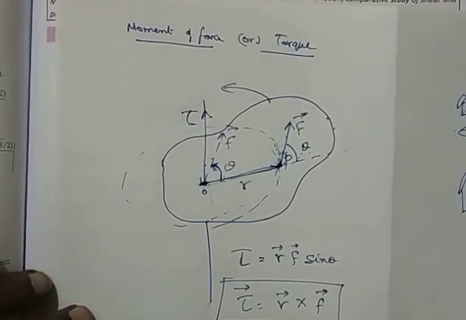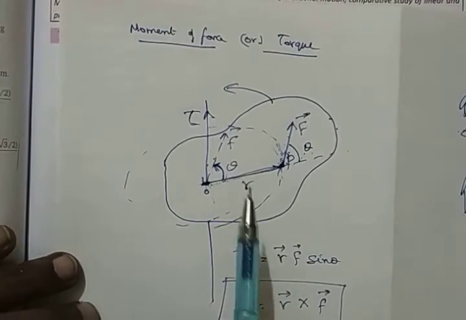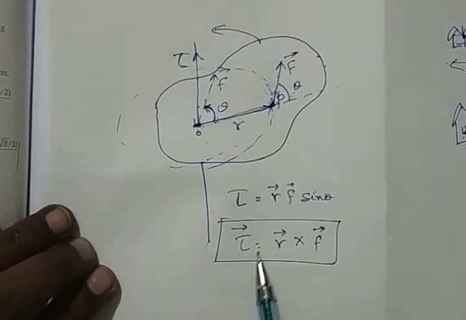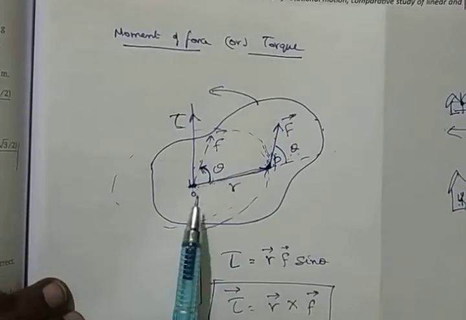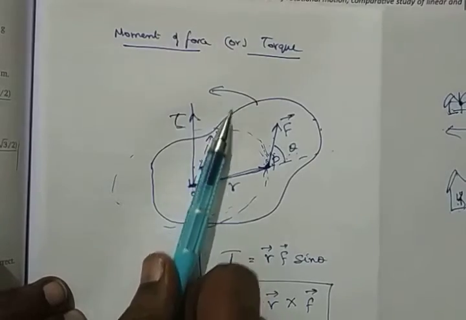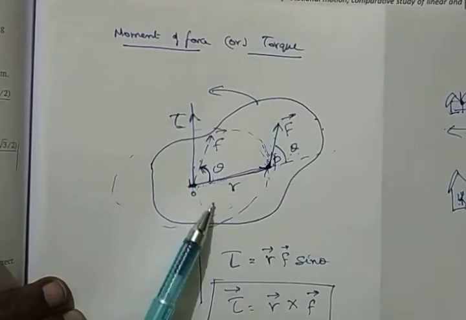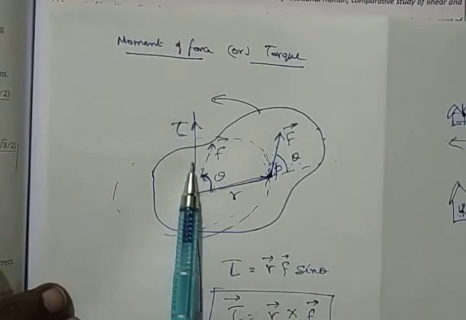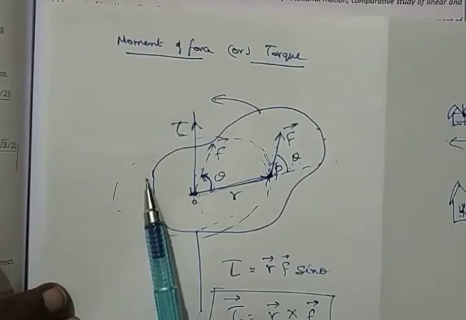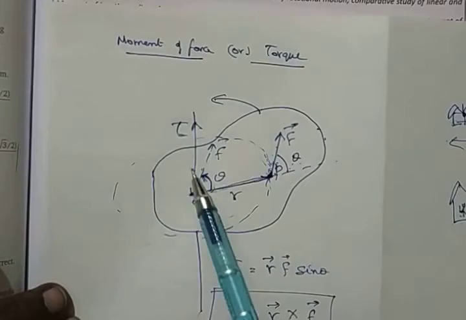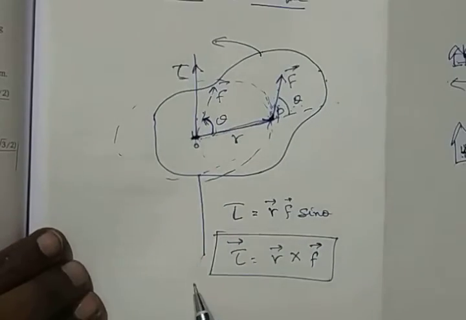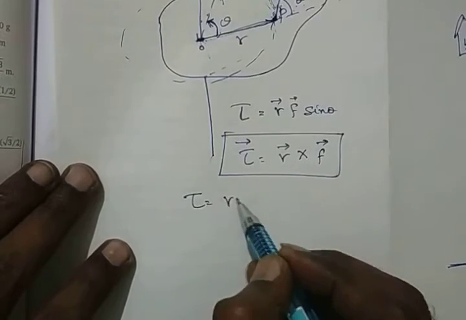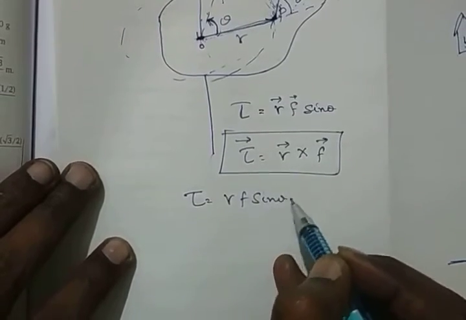I'm again repeating, how can we define the direction of torque? It is a vector quantity. So R vector cross product F vector, there is an angle in between. From R to F, it will be going in the upward direction. From F to R, if the force is in the opposite direction, then it is going to be the downward direction. So torque is also equal to RF sine theta.